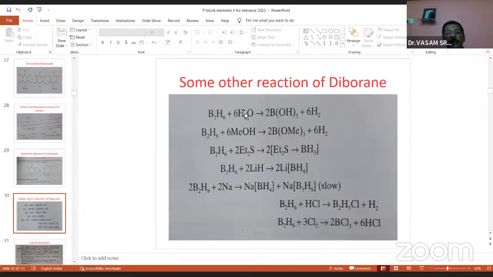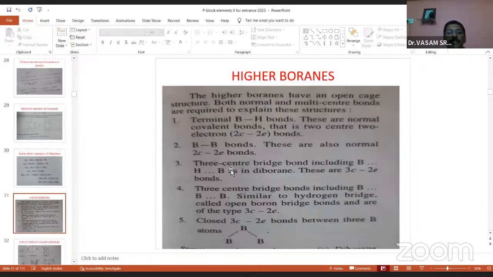And now the diborane properties. Diborane reacts with water. Borazole. This is B(OH) taken thrice. You can write it in reverse as H3BO3, boric acid, and addition reactions with methyl hydroxide, methanol, ether, thioether, lithium hydride, and HCl and Cl2, the common properties.